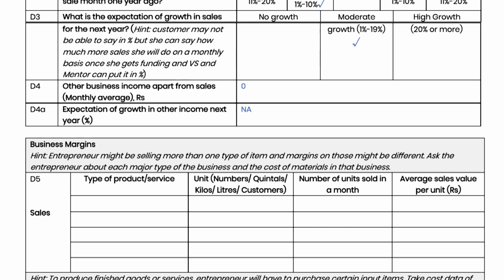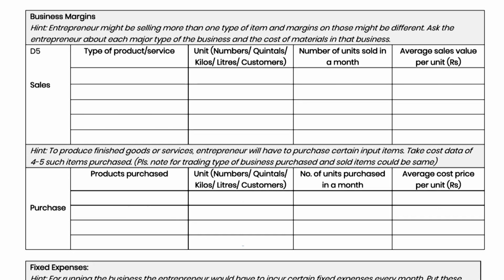In table D5, Vitta Sakhi has to fill data related to some key items sold and purchased by the business. On the sales side, identify 3 to 4 important items contributing the most to the total revenue of the business. List those items in the first column. In the second column, fill the unit in which it is measured. Example, kilograms, quintals, number of plates, number of customers, etc. Do not fill the quantity in this column but the unit.